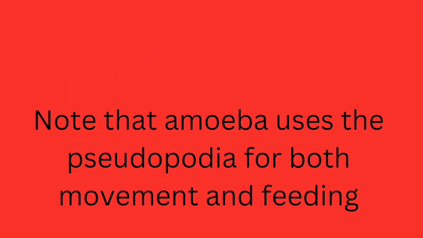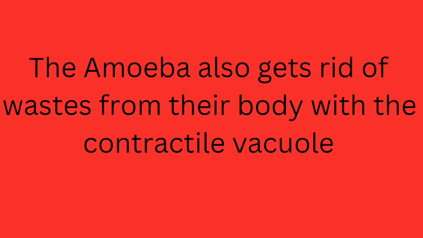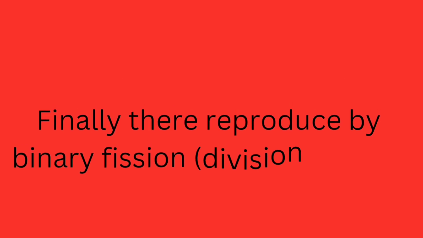So this is food particles. You can see it pass through the pseudopodia, and then this is the diagram of how they leave the body cells as well, which will be explained in later videos. Note that the amoeba uses the pseudopodia for both feeding and movement. They also get rid of waste from the body with the contractile vacuole, and they reproduce by binary fission.